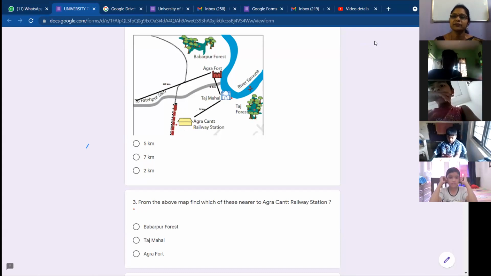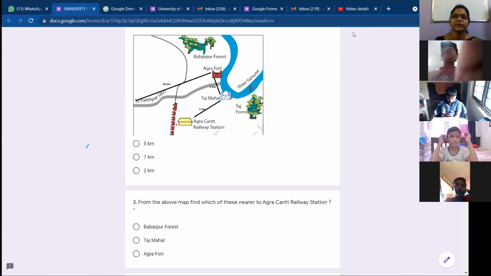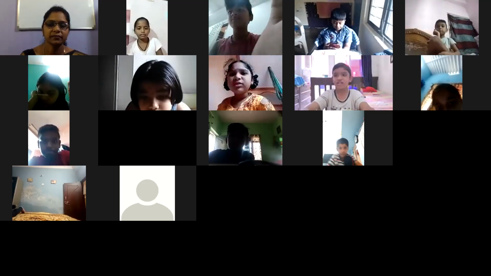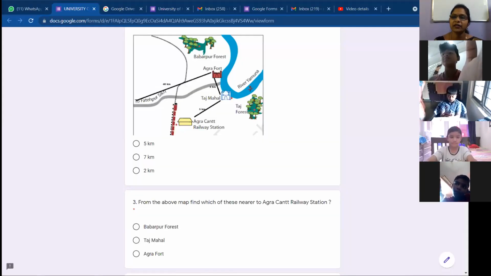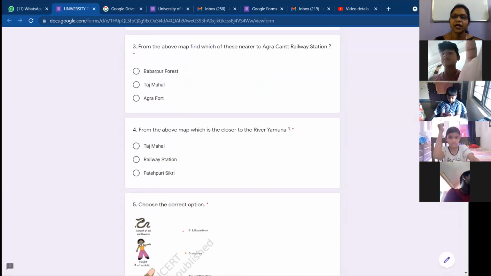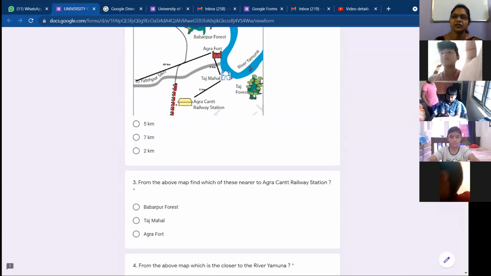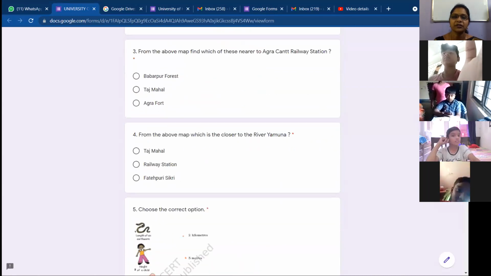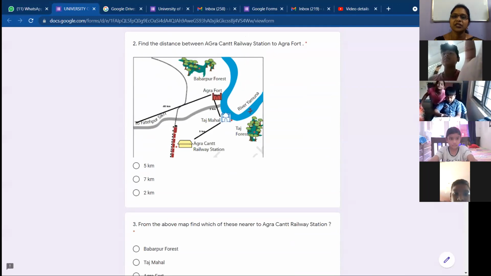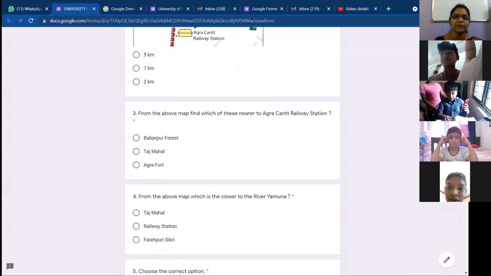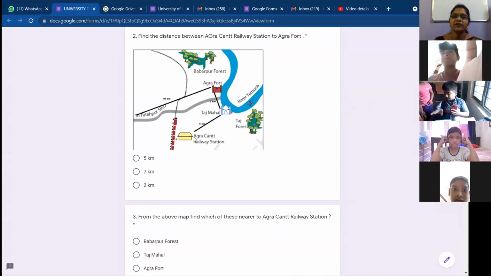So let me go to the next one. Vivek, are you ready? Yes, ma'am. Okay, Vivek. Let us go to question number 4. From the same map, which is closer to the river Yamuna? Options are Taj Mahal, Fatehpur Sikri, or Agra Cant railway station.